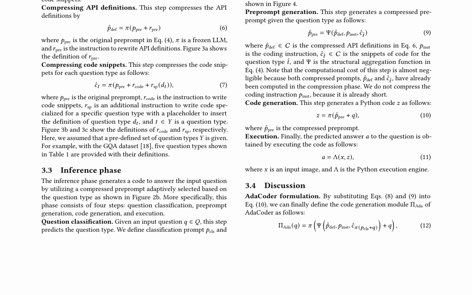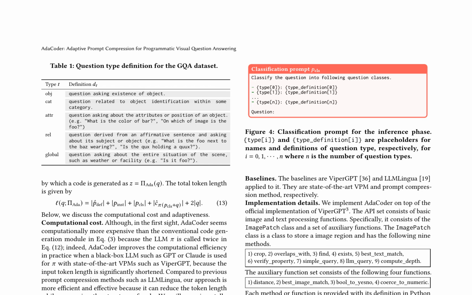The authors formulate the AdaCoder module by combining the equations for question classification and preprompt generation into the equation for code generation. The AdaCoder module takes an input question and generates a code to answer it by adaptively selecting a compressed preprompt based on the question type. AdaCoder is an adaptive prompt compression method for programmatic visual question answering, introduced to address the limitations of conventional code generation modules. The method is designed to work with 5 question types in the GQA dataset: object existence, object category, object attributes, relationships, and global questions.